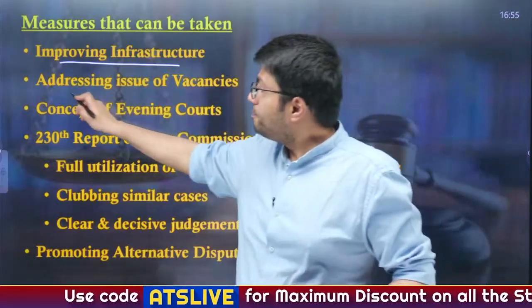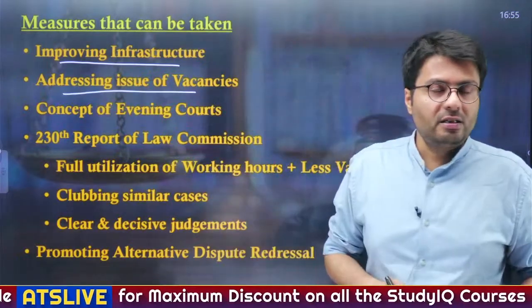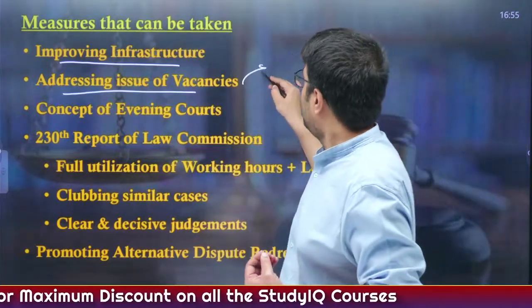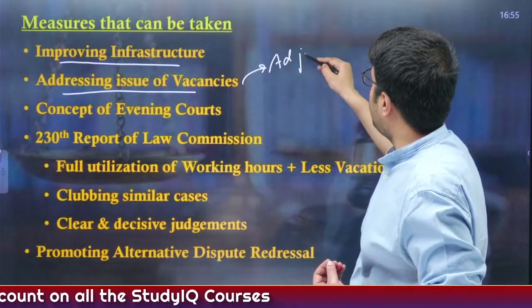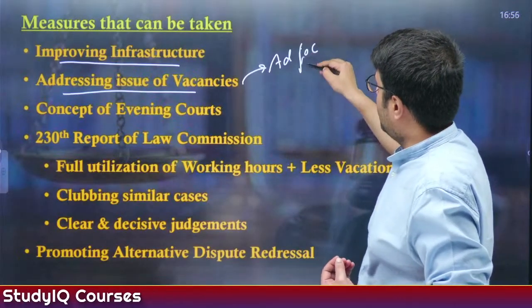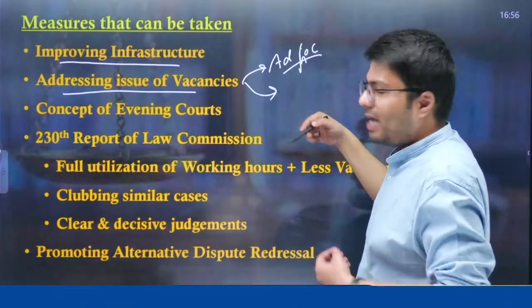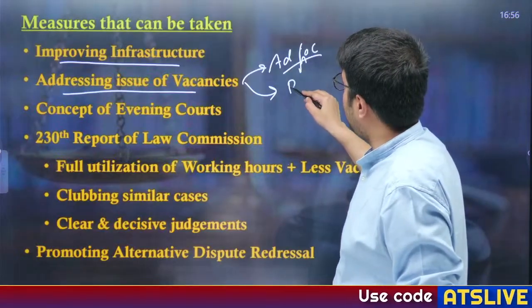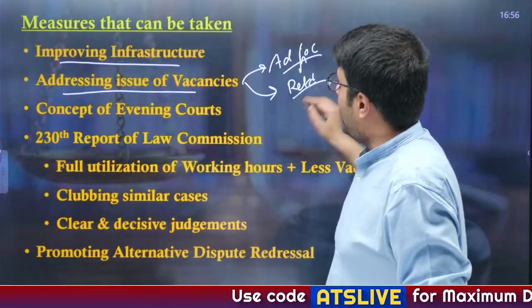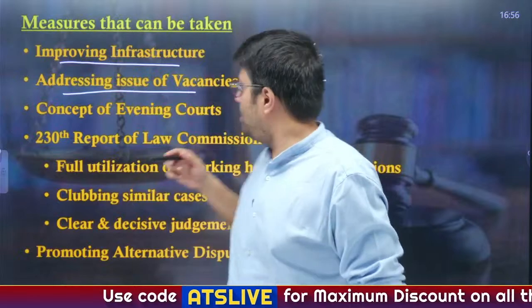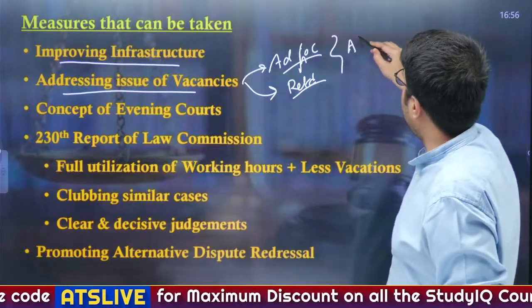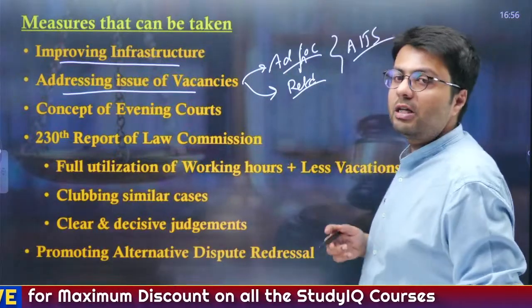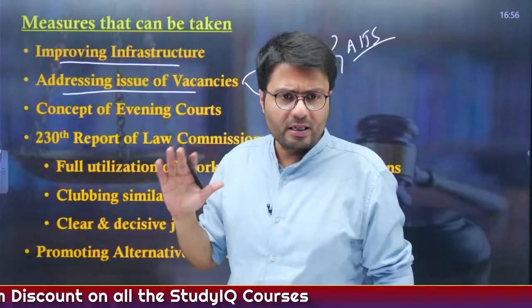Also, there's a quick need to address the issue of vacancies, and for that you can hire ad hoc judges, as we have heard in recent cases, and also enlist the services of retired judges. Also, there is a demand that you need to create All India Judicial Services, which is an All India service like IAS, IPS, etc.